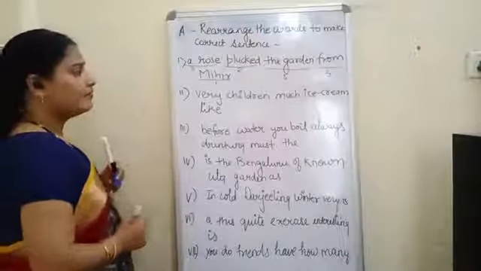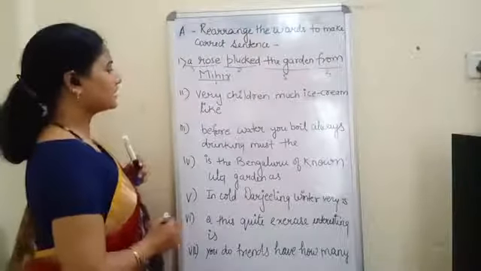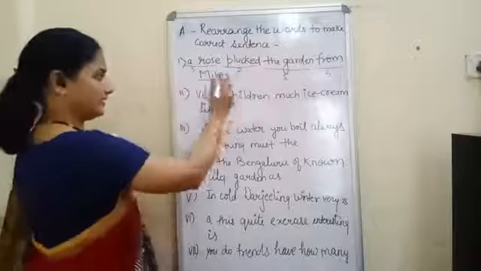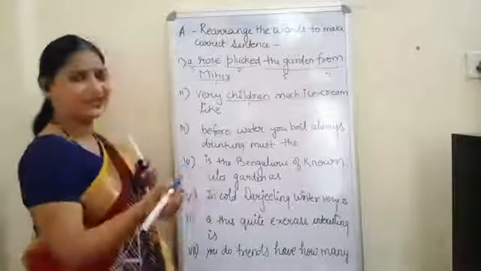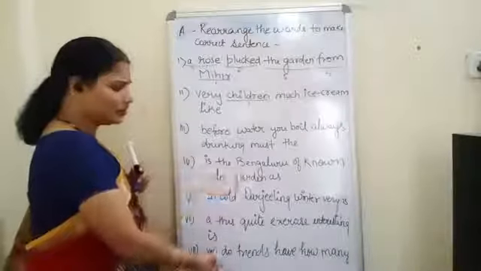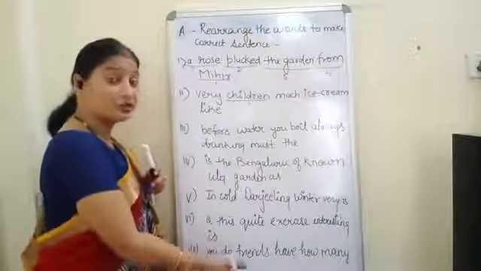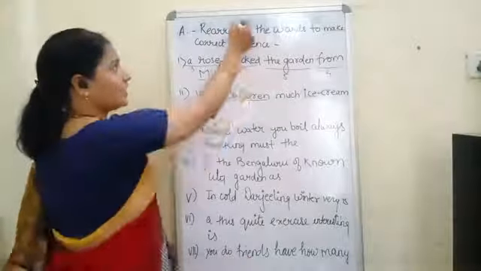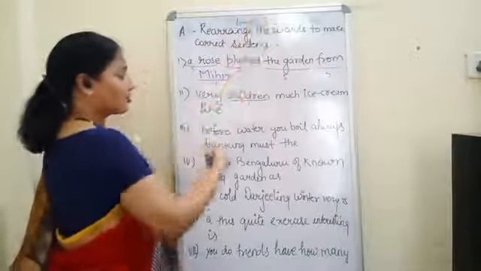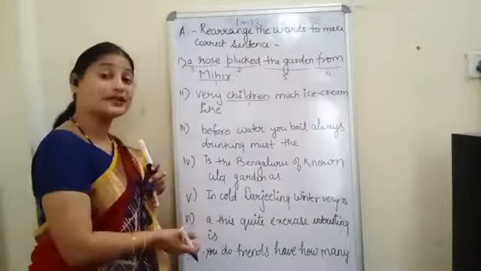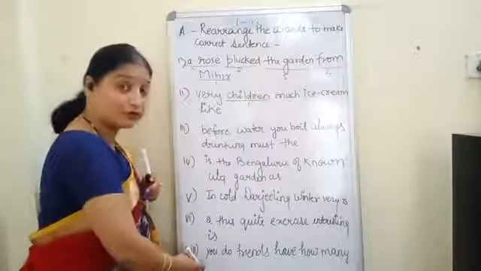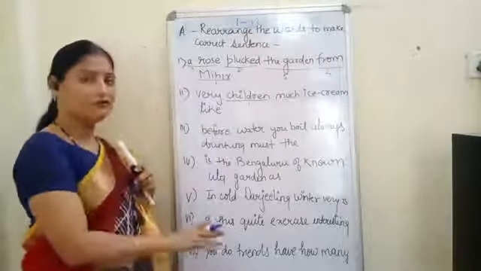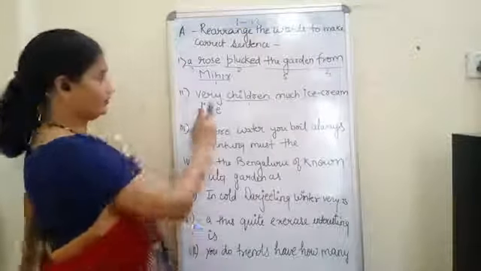Second: very children much ice cream like. See, children, now it is very easy, you all can do. So I will do only this much. The rest you will do in the homework. I think there are 1 to 12 questions, 1 to 12 sentences. Okay? So 7 I have written here and I will do 7 only. The rest 5 you will do by yourself.